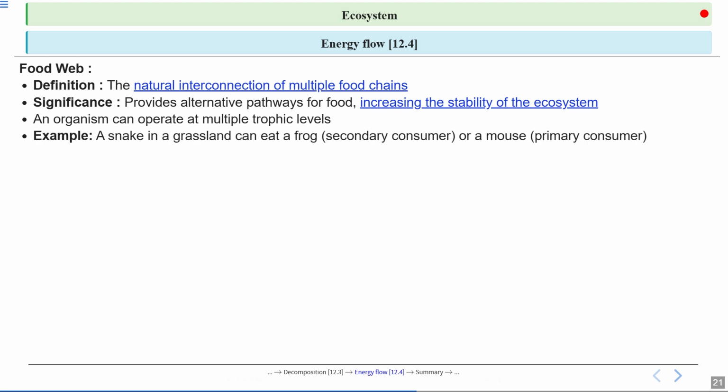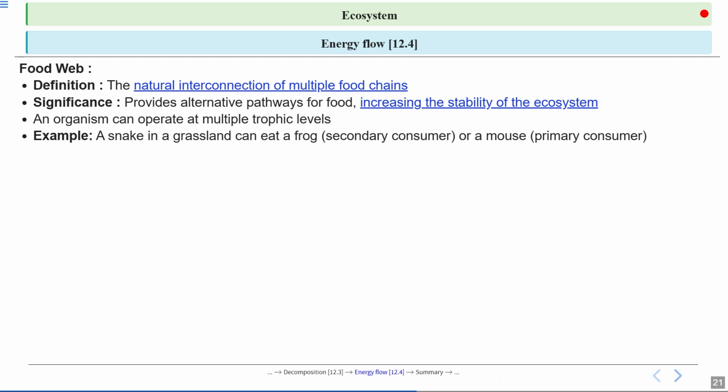For example, a snake in a grassland can eat a frog, which is a secondary consumer, or a mouse, which is a primary consumer. So this is the advantage of food webs. The snake can either eat the frog or the mouse.